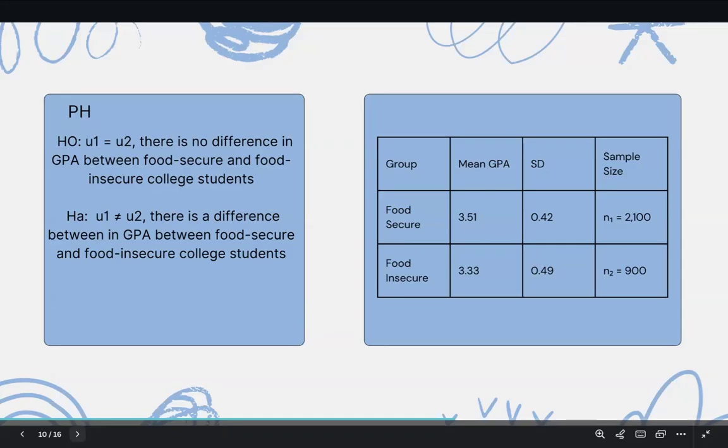So for the food secure students, the mean GPA is 3.51, the standard deviation is 0.42, and the sample size is 2,100 college students. For the food insecure students, the mean GPA is 3.33, the standard deviation is 0.49, and the sample size is 900 college students.